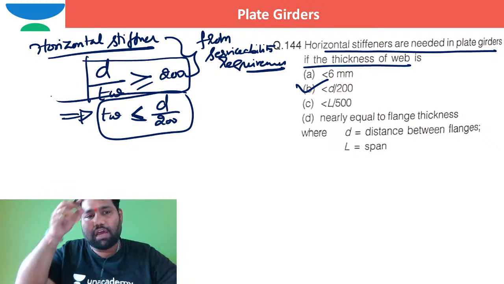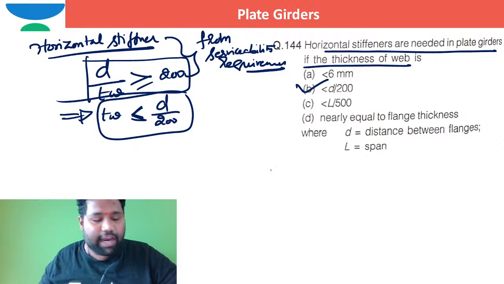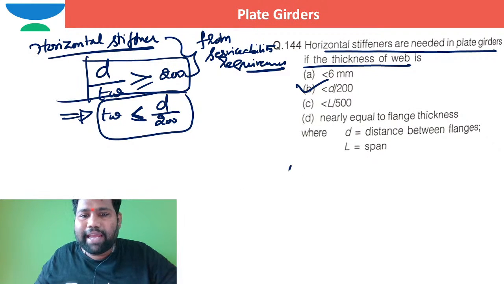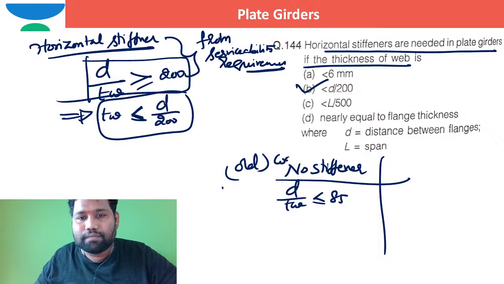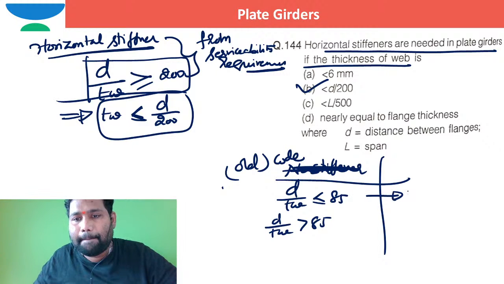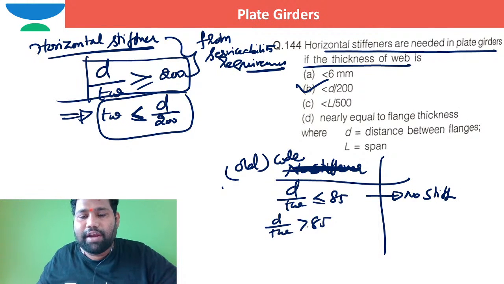Some people had a doubt like, sir, when can I go for a vertical stiffener? When I say no stiffener is required, in such a case d by tw should be less than or equal to 85 as per the old code of practice. When d by tw is less than 85, I can say no stiffener is required. When d by tw is more than 85 and less than or equal to 200, in such a case vertical stiffeners are required.